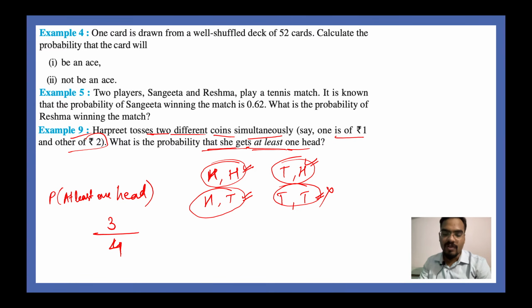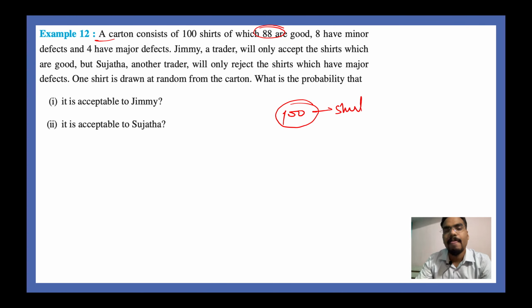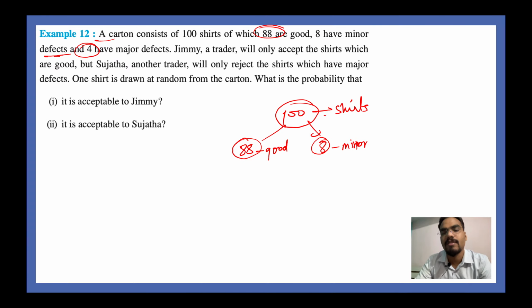Alright? Cool. Next, moving on to the next question, guys. This is a very good question. Example number 12. A carton consists of 100 shirts, of which 88 are good. So I'll say there are 100 shirts, out of which 88 are good, right? And the remaining 8 have minor defects, right? That's what is written here. And 4 have major defects.